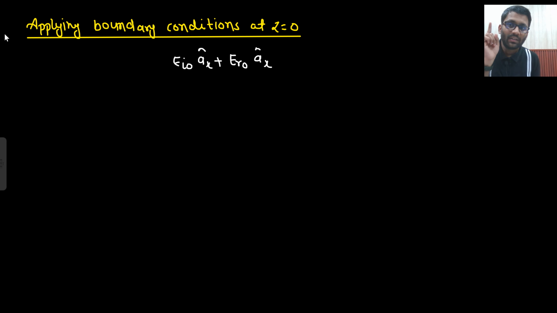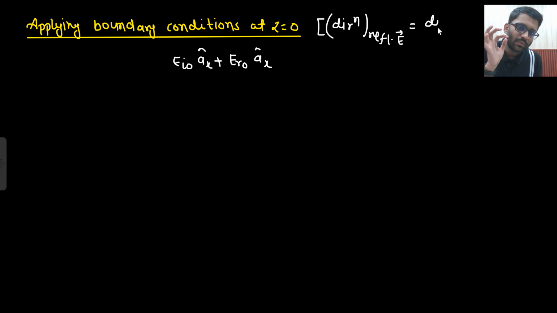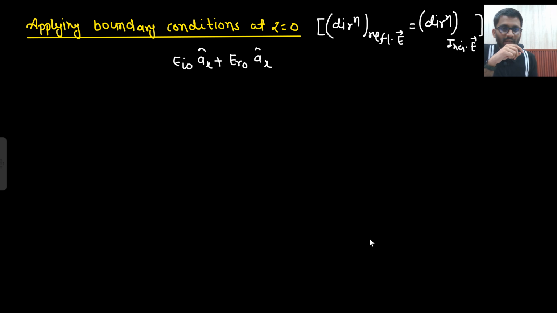What is the assumption? Everything I am writing assumes that the direction of reflected E is equal to the direction of incident E. Okay, this line is very important, because it's not necessary that the magnetic field will always change. When we solve the problem, it will be more clear to you.